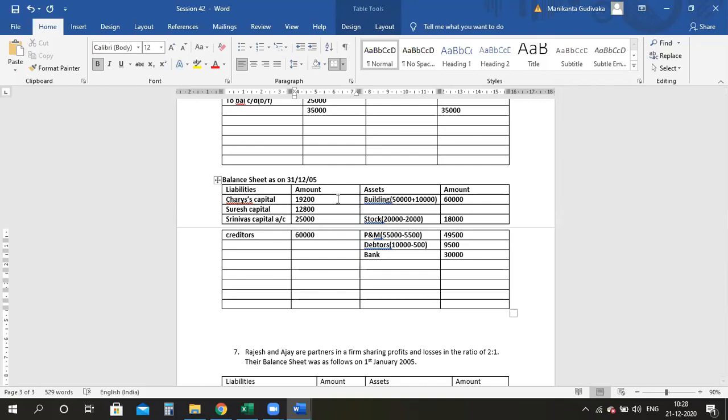Ma'am, the asset side is 1,67,000. Liabilities. Ma'am, liability side is showing 1,17,000. How is it possible? No. Did I miss out anything?